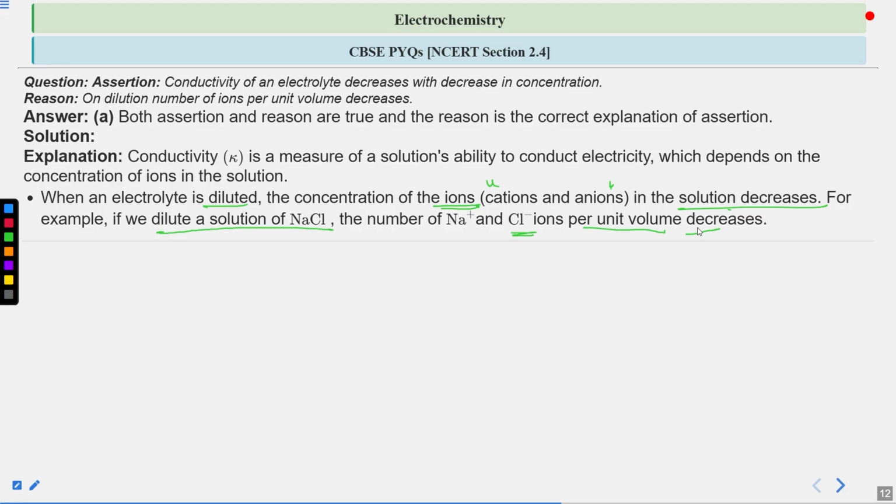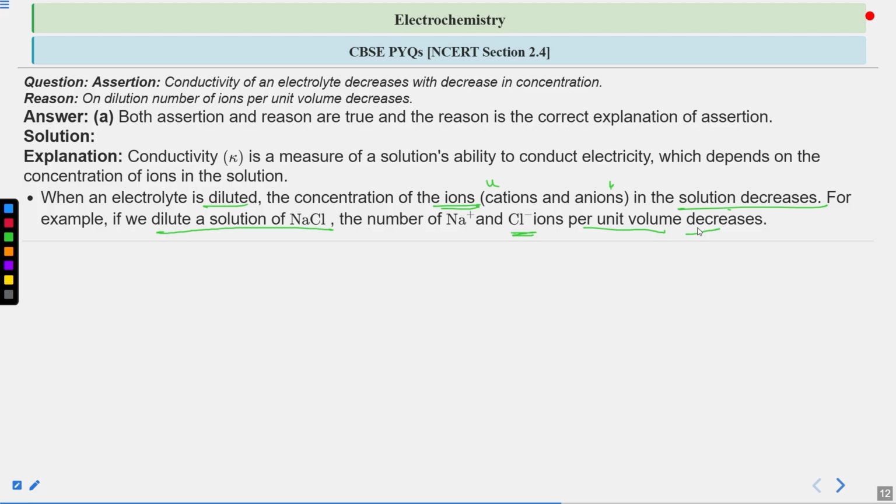If you make a table salt solution at home in which the salt is a little too much, what you can do is add more water to it to neutralize the taste, right? Simply we are saying that when you dilute a solution of sodium chloride, the number of sodium positive and chlorine negative ions per unit volume decreases, which is why the concentration is also decreasing on dilution, and this is going to affect the conductivity of the solution, right?